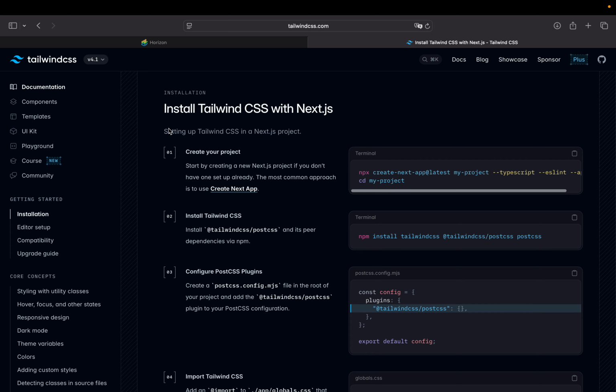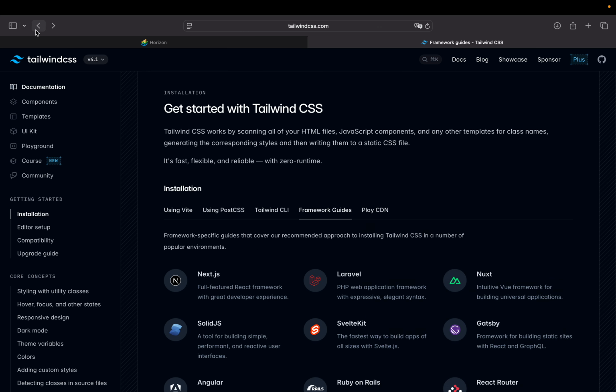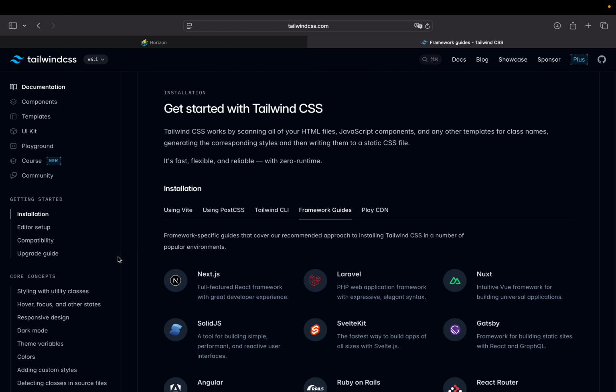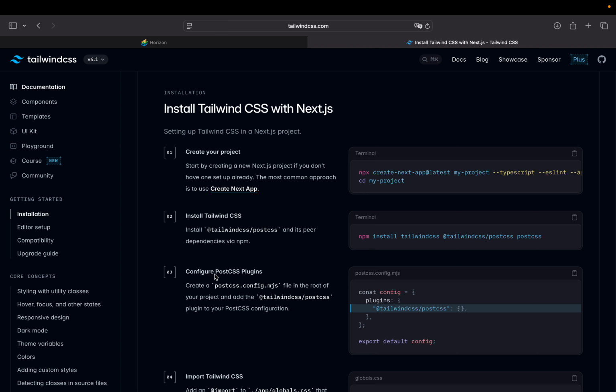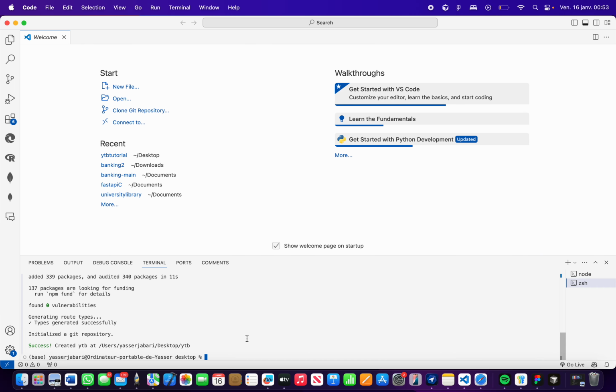Now it's time to install Tailwind CSS. Again, this will be in the description, but if you just want to search it manually, Tailwind CSS documentation, not the first, not the second, the third one, Next.js, and here we go. So we already did this and this. Now let's install Tailwind. Simply copy, go back to your terminal.